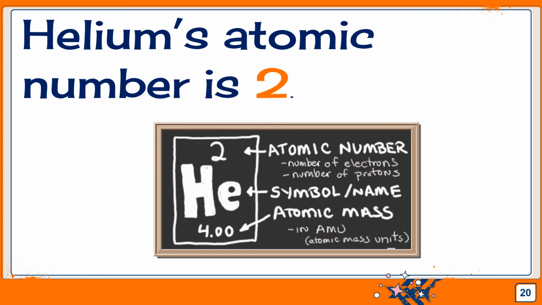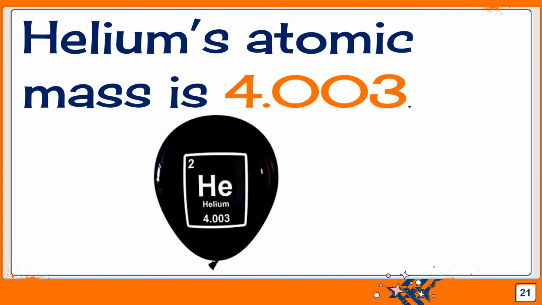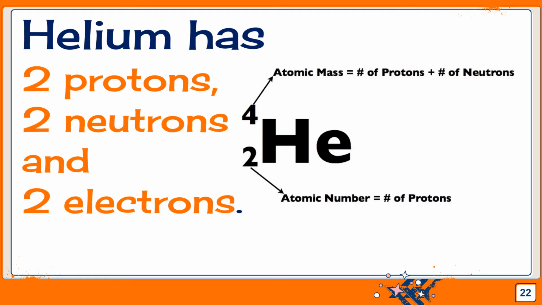Helium's atomic number is 2. Yes, I'm repeating a lot of this because it's important. Helium's atomic mass is 4.003, but you can just say 4. Helium has 2 protons, 2 neutrons, and 2 electrons.